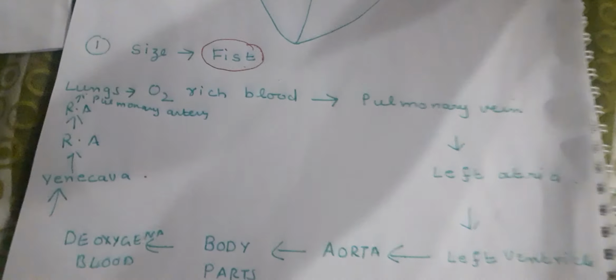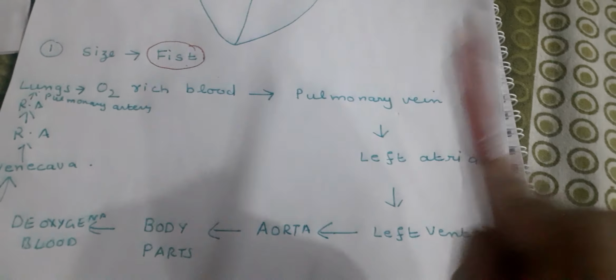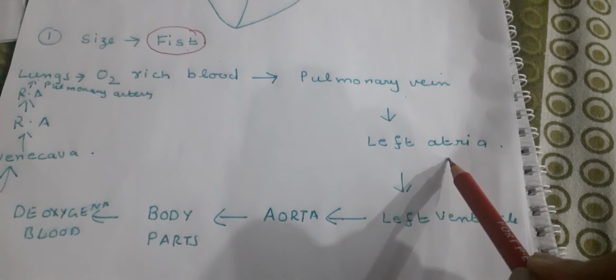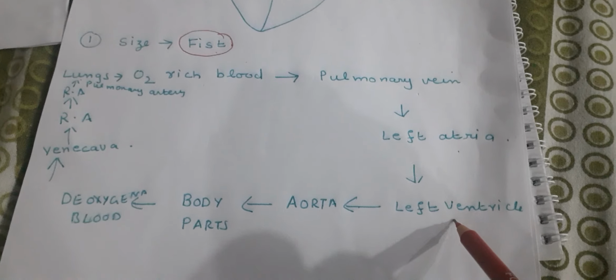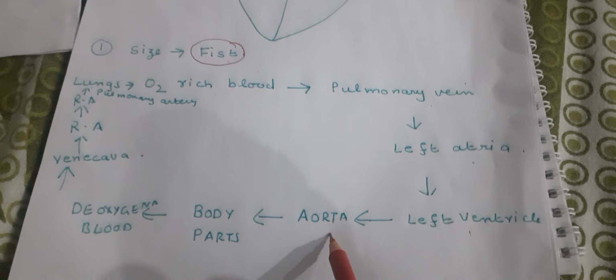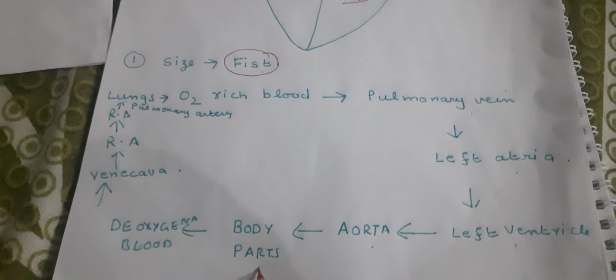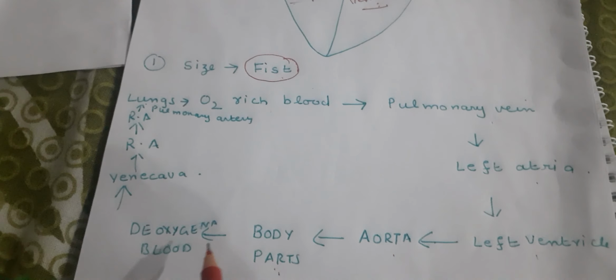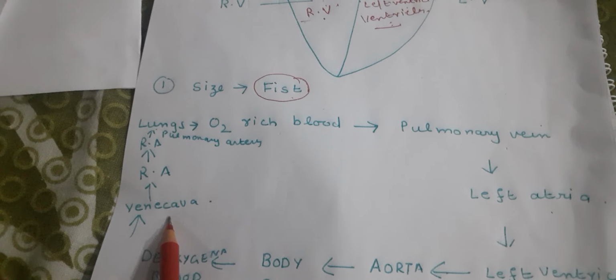Let us look at the flow chart of this. Once again, oxygen-rich blood comes to the pulmonary vein. From here, the blood goes to the left atria, from left atria to left ventricle. Left ventricle gives the blood to the aorta, then to the body parts. From body parts, the deoxygenated blood comes to the vena cava.